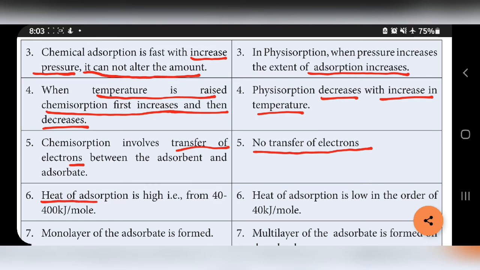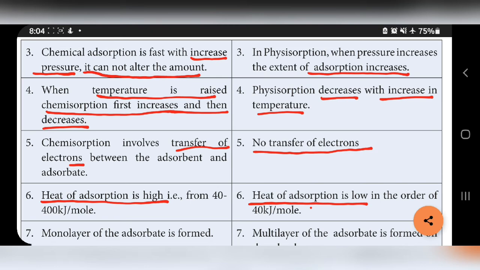Here heat of adsorption is high. Already I told, exothermic. Here heat of adsorption is low. This point is based on the attractive forces between adsorbent and adsorbate. Here strong bond is formed, so more amount of energy is released. Here weak only, so heat of adsorption is low only.